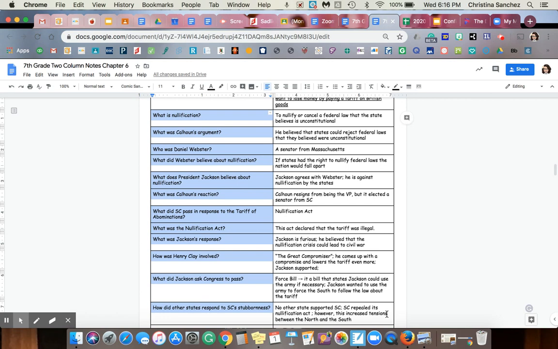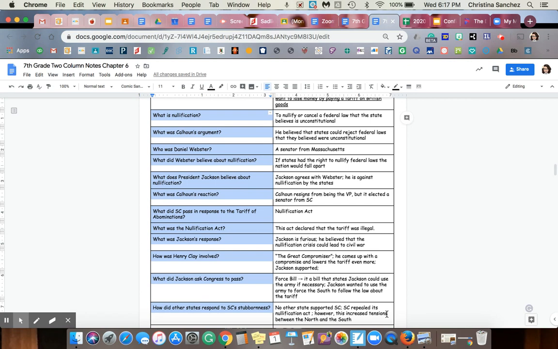So in order to combat South Carolina, Jackson asked Congress to pass the Force Bill, and this bill stated that Jackson could use the army if necessary if South Carolina decided to go against Jackson's orders. And then lastly, other states decided that South Carolina was being a little bit crazy about this, and they did not support South Carolina's decision. So essentially what happens is South Carolina repeals the Nullification Act.